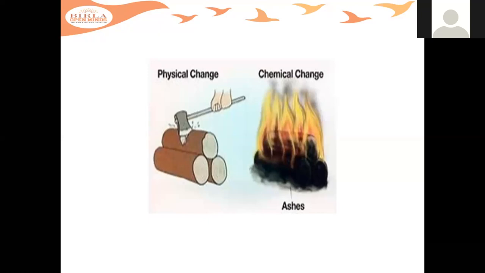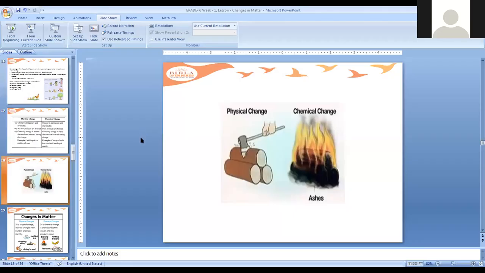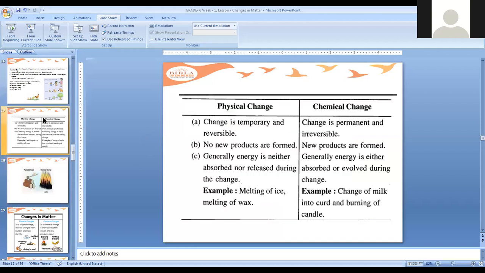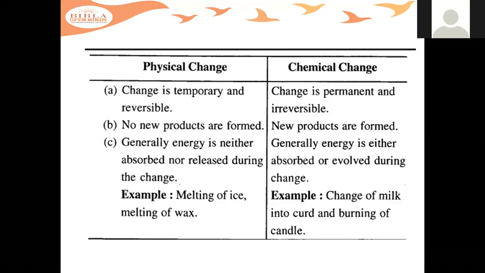These changes can show variation in state of matter, energy, physical appearance, or arrangement of molecules. Examples for this are here. I have shown you the cutting of wood, and a few more examples are melting of ice. During the melting of ice, no new substance is formed, isn't it? You're using only water and it is solidifying, and again it is converting into a solid, just like ice.